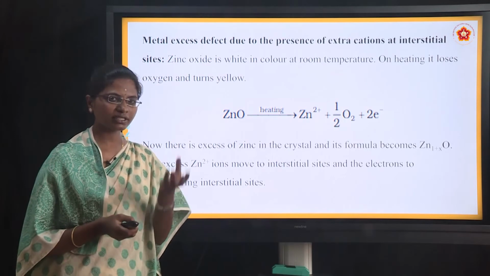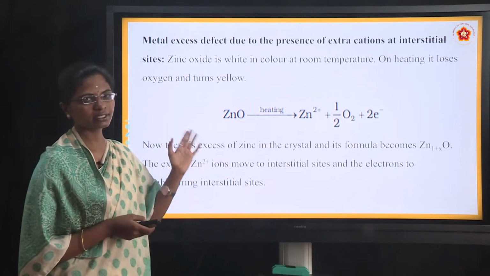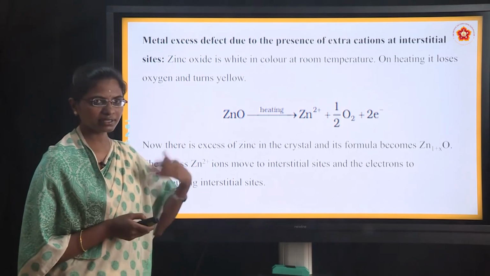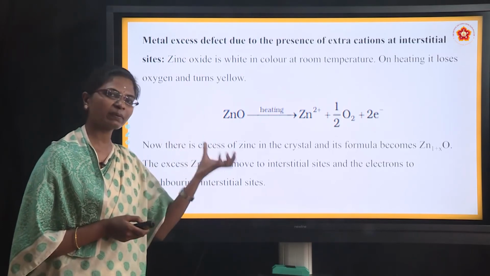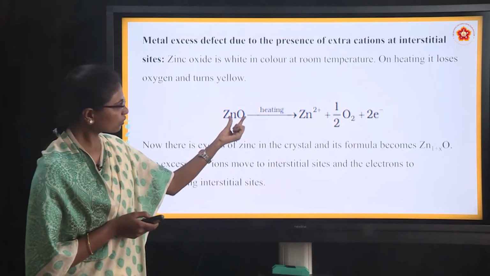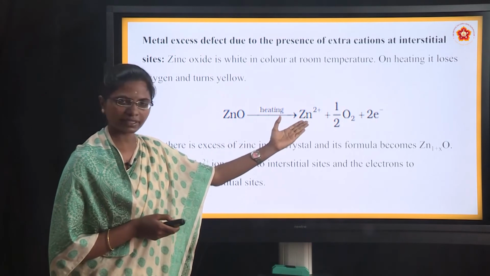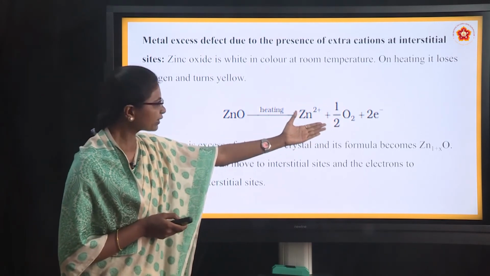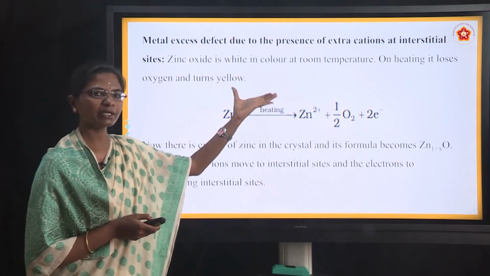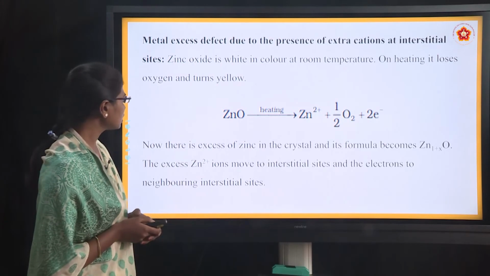When we heat the zinc oxide compound, the oxygen will go off and it turns yellow, means oxygen is going off, only Zn remains as it is. It means zinc oxide, when we heat it, remains Zn2 plus and oxygen goes off. That is why at room temperature it is white, and when we heat the compound it turns yellow.